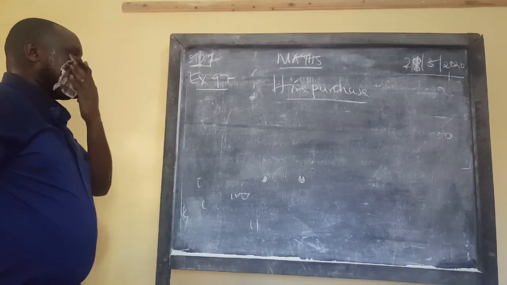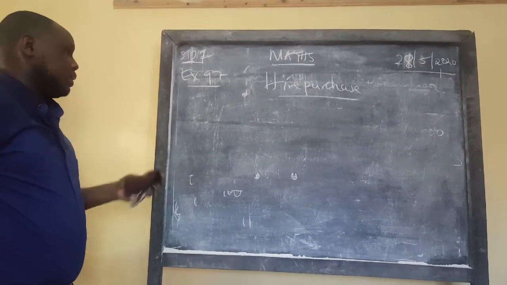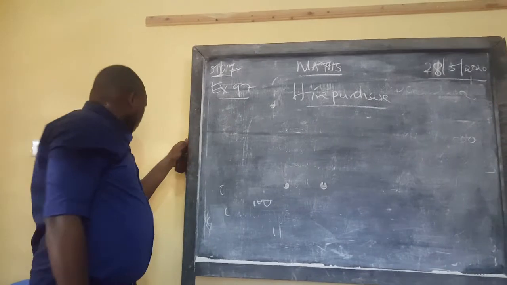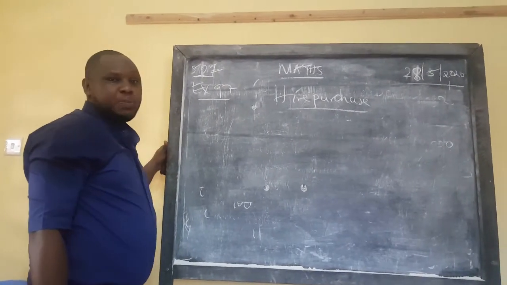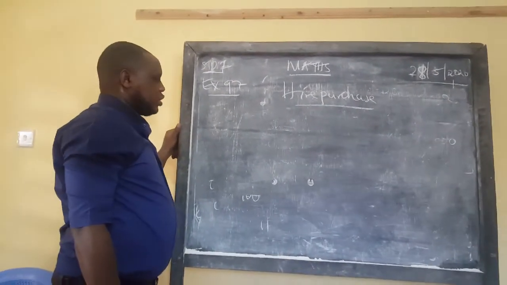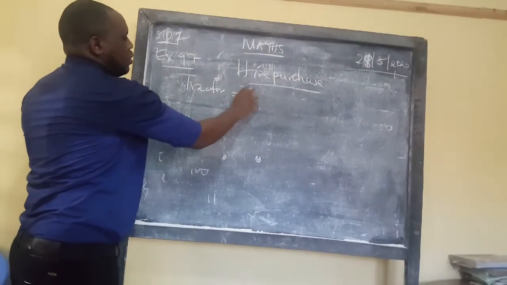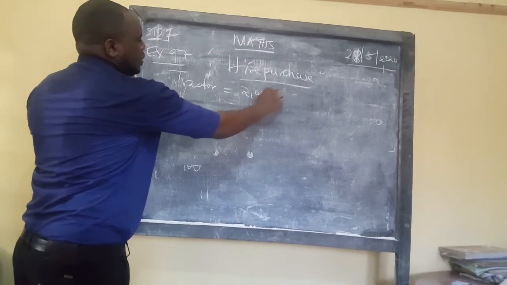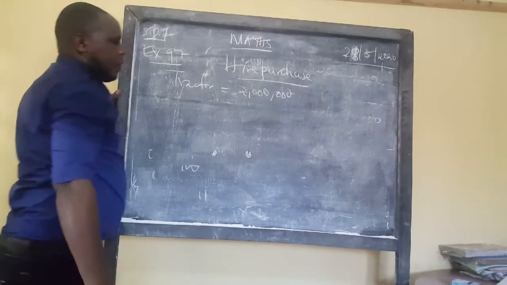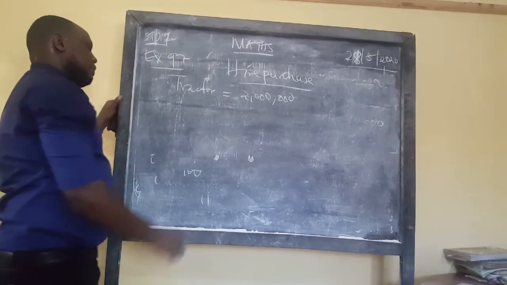So, you enter a market or a shop. Let's say you want some farm equipment and you don't have enough cash. Maybe you want a tractor worth 2 million shillings, but what you have is only 500,000.